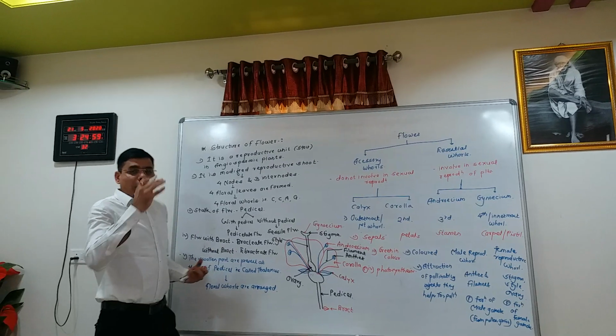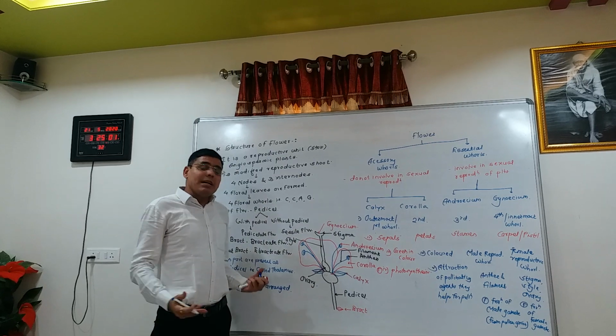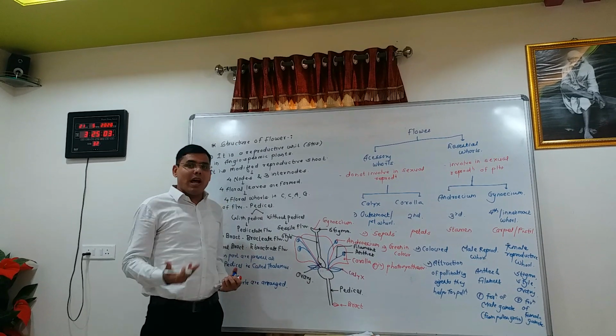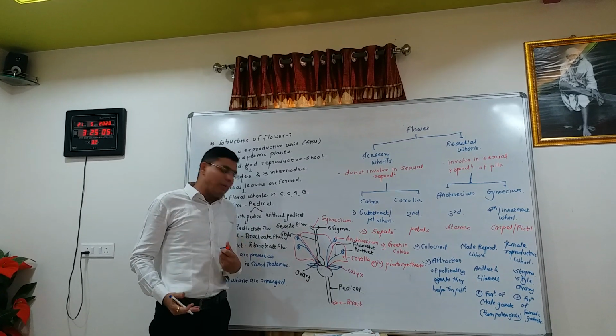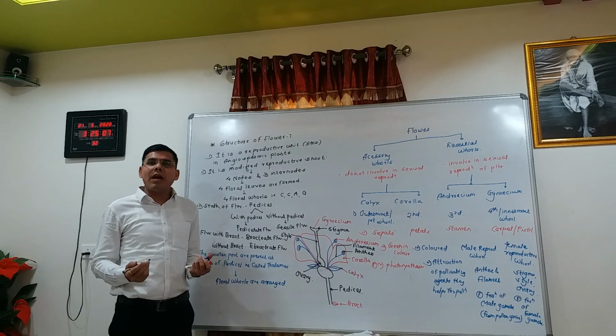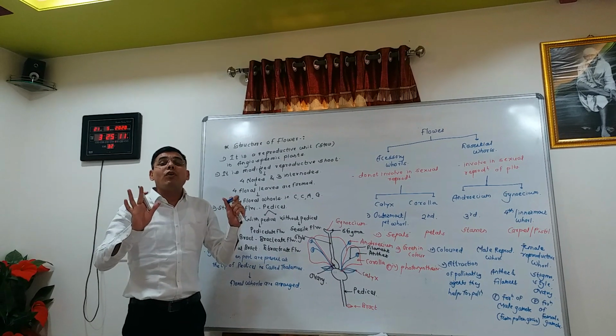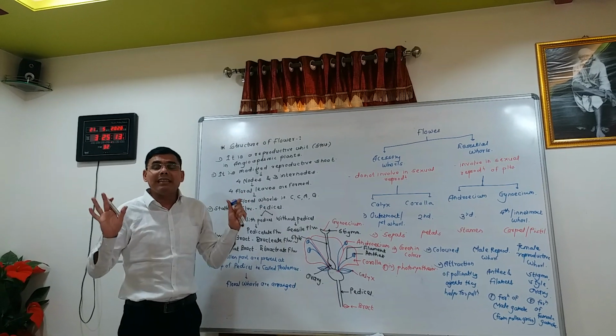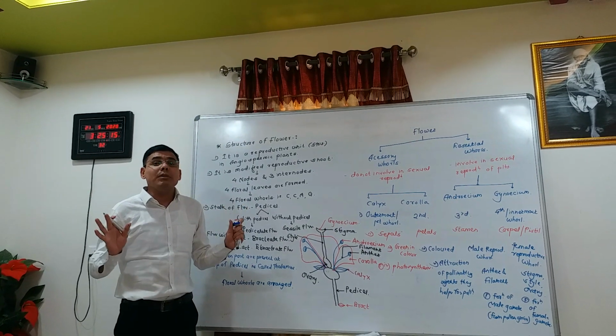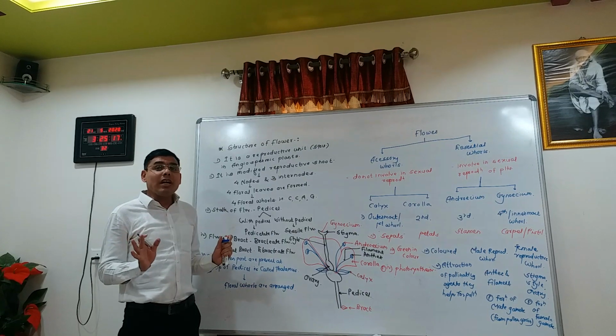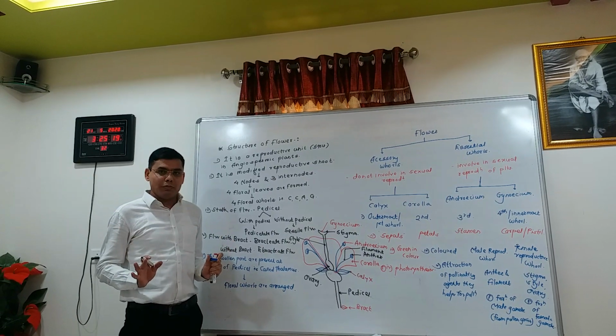Now we are going to study some terminology related to flower. For example, complete flower. What is a complete flower? The flower that consists of all floral whorls, that is calyx, corolla, androecium, and gynoecium, is called a complete flower.